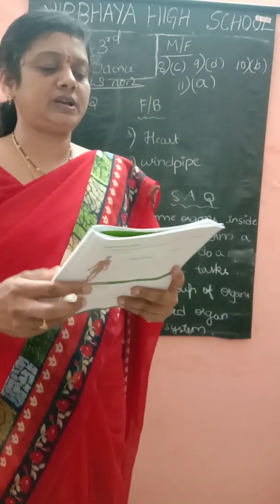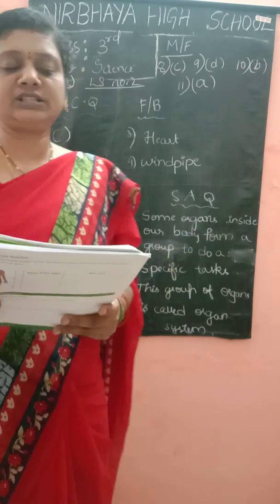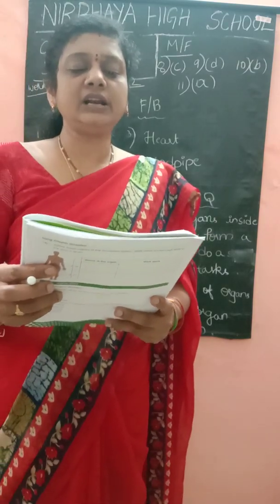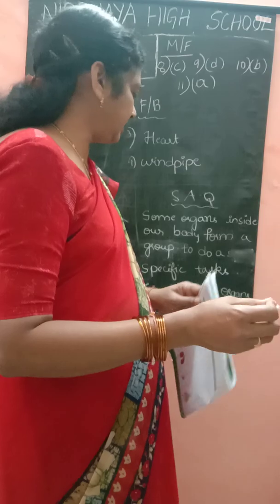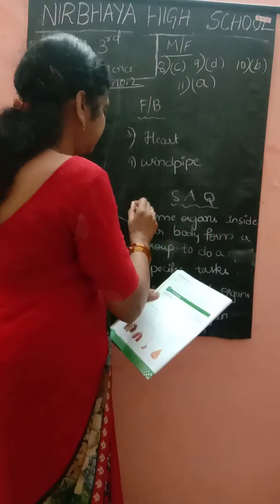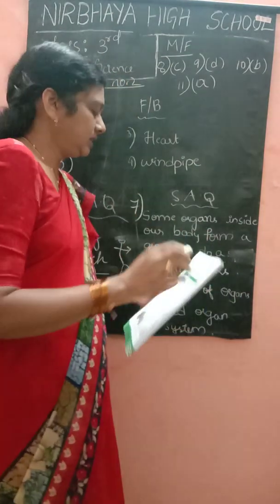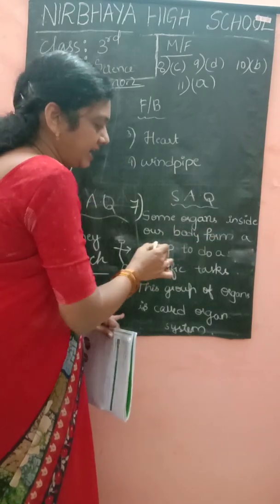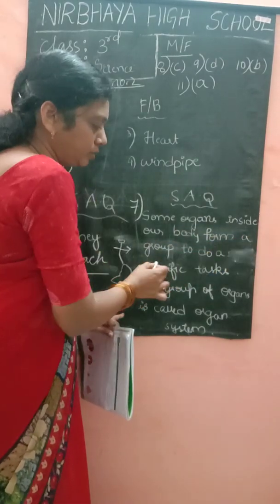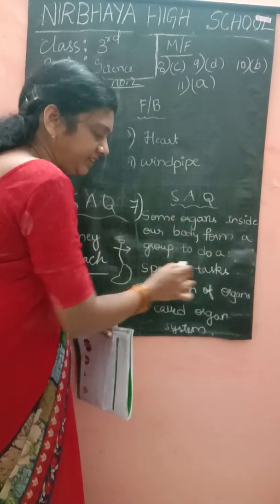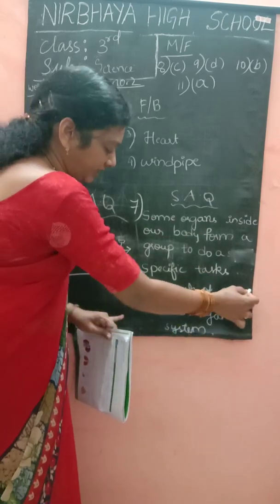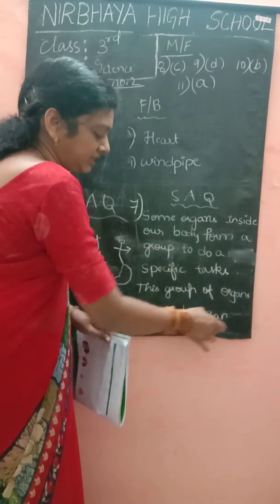Yes, and the next one, turn the page, children, page number 12. Okay, short answer question. What is an organ system? This is the seventh one. Some organs inside our body form a group to do a specific task. This group of organs is called organ system.